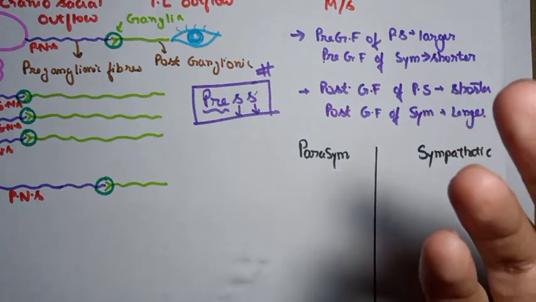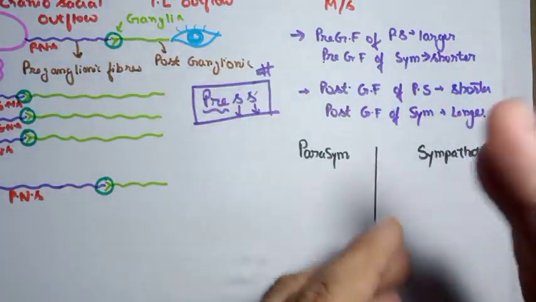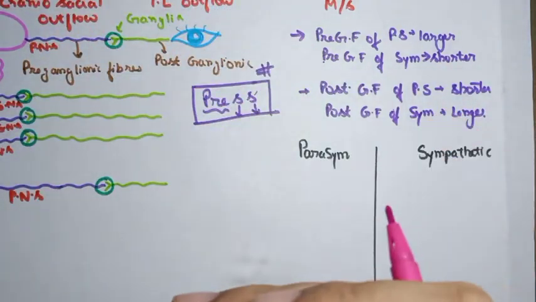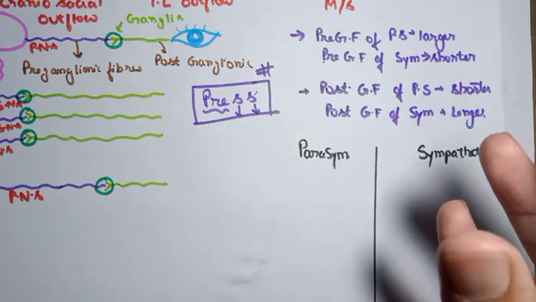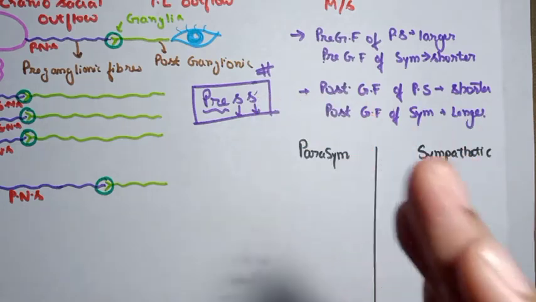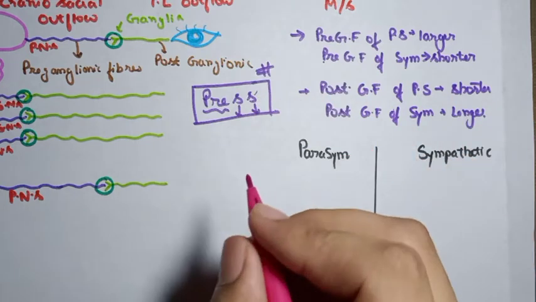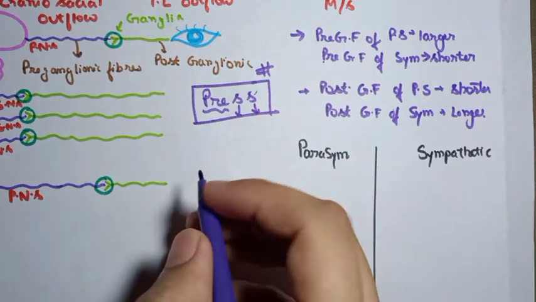See, the word sympathetic is related to what? Heart. Sympathy is related to the heart. And if you know this, you can easily derive all the functions. So sympathetic stimulates the heart. Sympathy is related to heart, that's why sympathetic stimulates the heart and depresses all other organs. So basically the very first organ we are going to discuss is the heart.